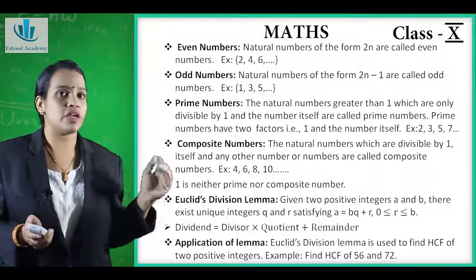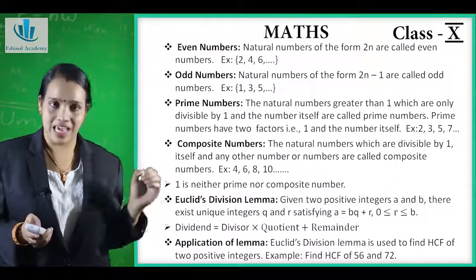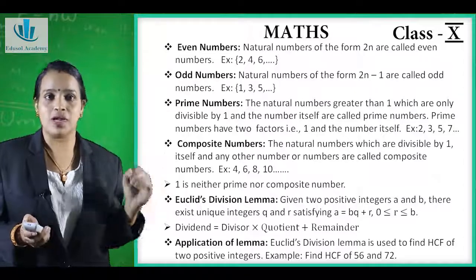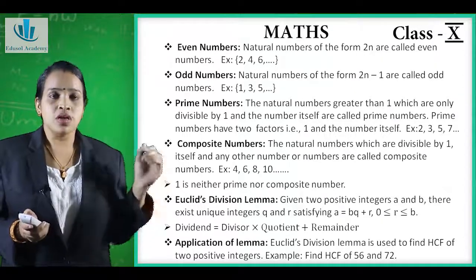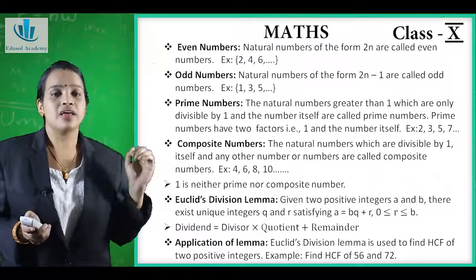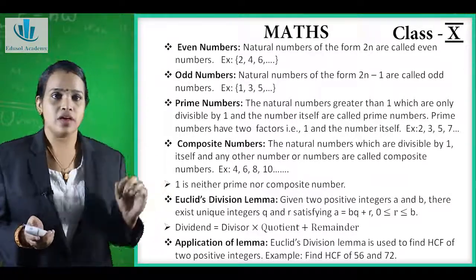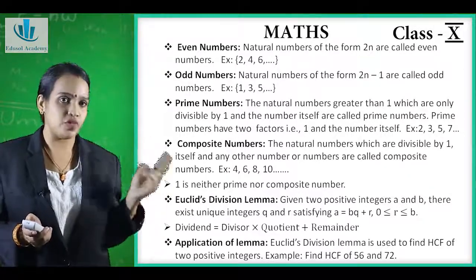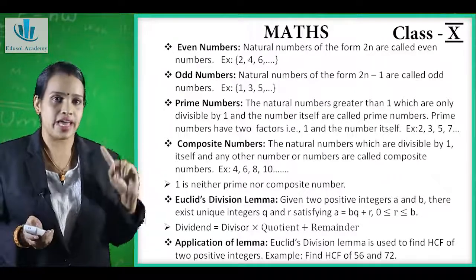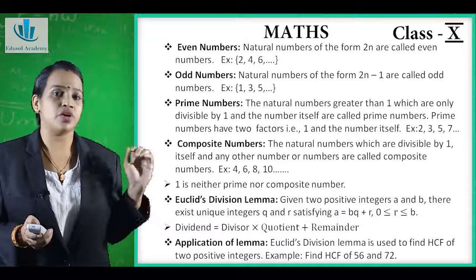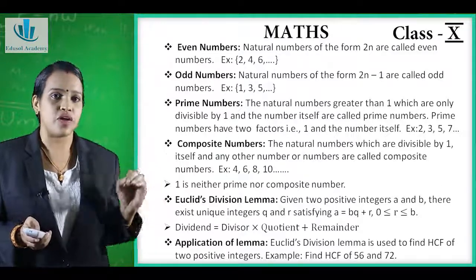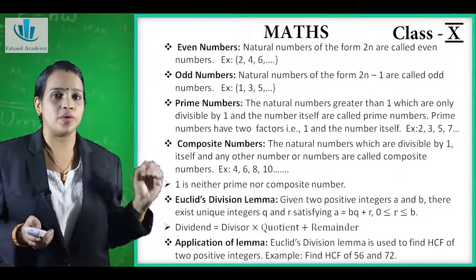In Euclid's division lemma, it is in the form of a is equal to bq plus r, where 0 is less than or equal to r is less than b. Here two positive integers are there, a and b, and there exist unique integers q and r which satisfy a is equal to bq plus r.